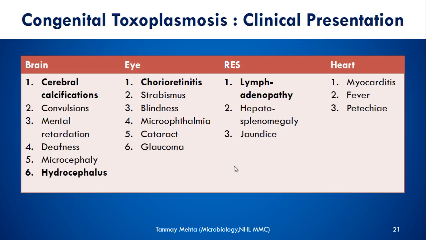So what are these manifestations? I have divided them into 4 different categories: those involving brain, eye, reticuloendothelial system, heart, and other manifestations. In the brain, it causes cerebral calcification, convulsions, mental retardation, deafness, microcephaly, hydrocephalus. In the eye, it causes chorioretinitis, squint, blindness, microphthalmia, cataract, glaucoma. Lymphadenopathy, hepatomegaly, jaundice can also be seen, and myocarditis, fever, petechiae. These are the various manifestations of congenital toxoplasmosis.